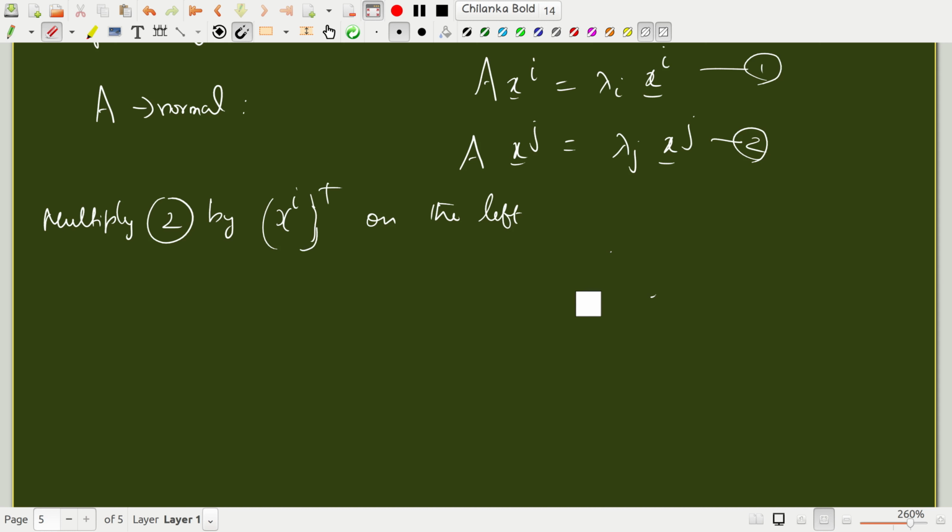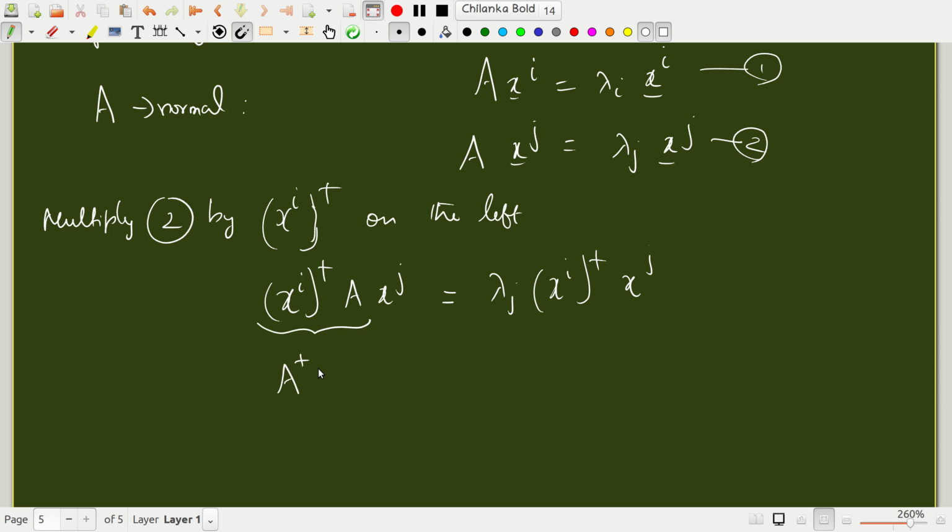I'm multiplying this by xi dagger on the left, so I'll get xi dagger A xj is lambda j xi dagger xj. Okay, this is what I'll get. Now A xj is nothing but lambda j xj.